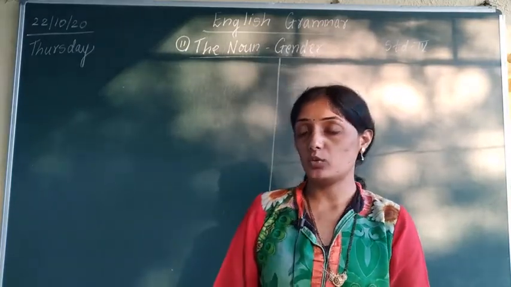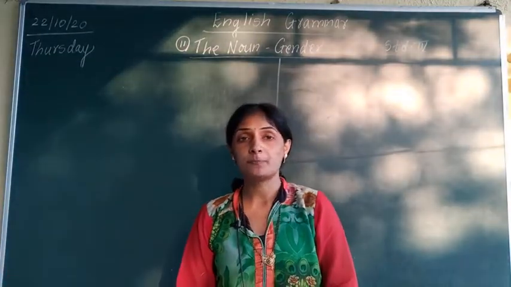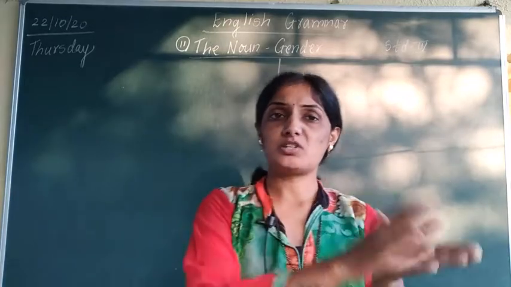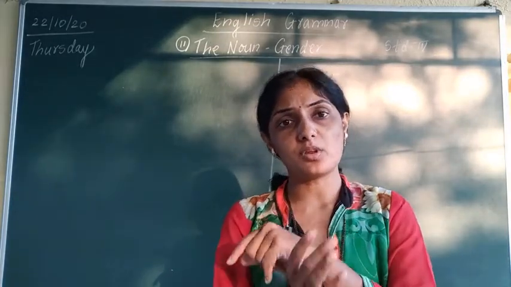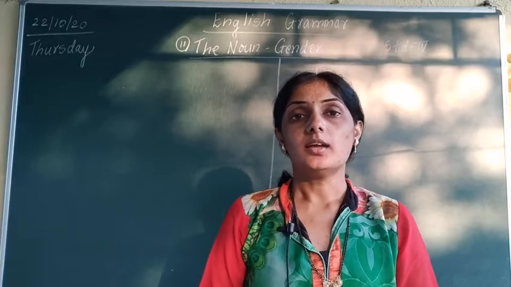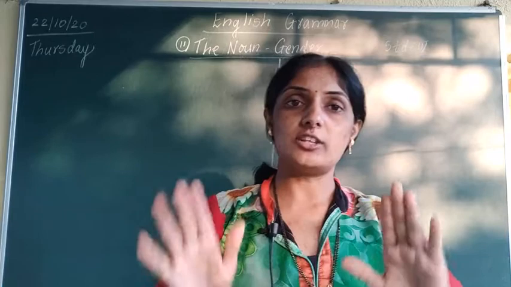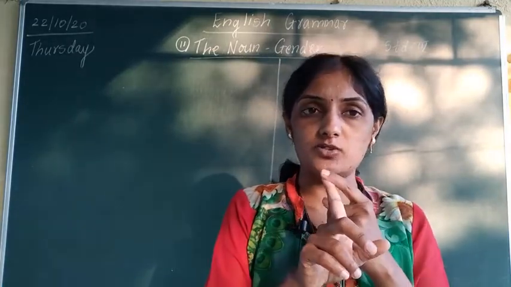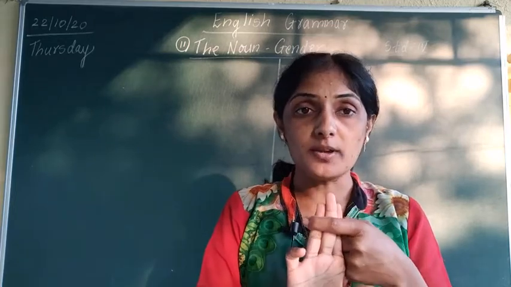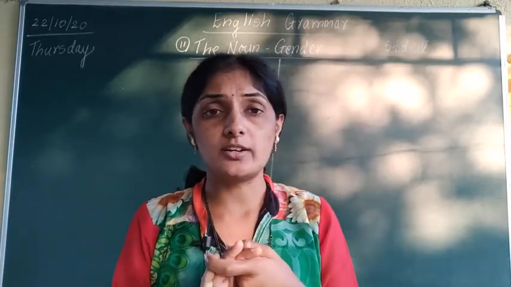Yesterday we studied about the noun number, correct? Singular and plurals. We studied about singular forms of the nouns and plural forms of the nouns. Today we are going to study about the gender. There are 4 types of genders given in the book. First one is masculine gender, second one is feminine gender, third one is common gender, and fourth one is neuter gender. These all 4 types of genders we are going to study.